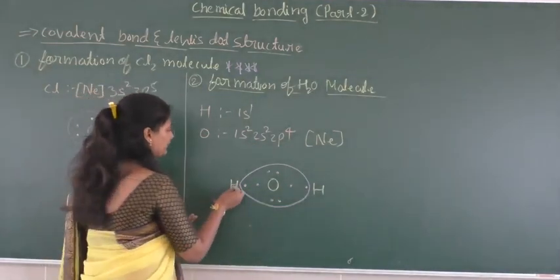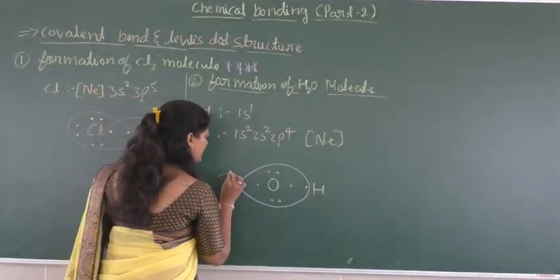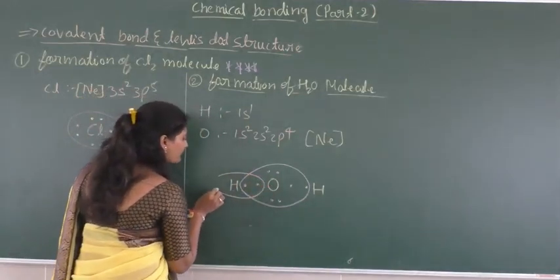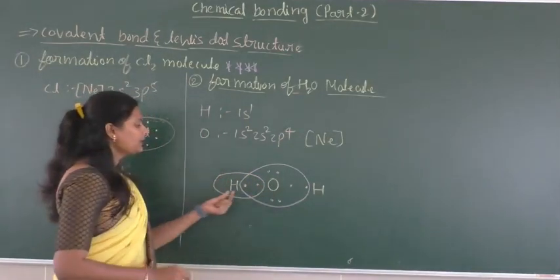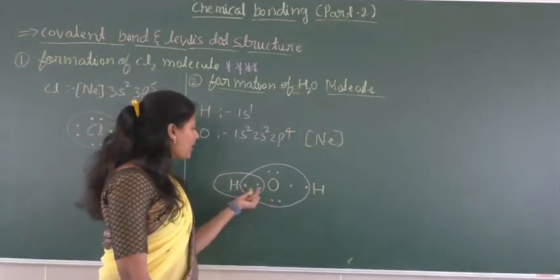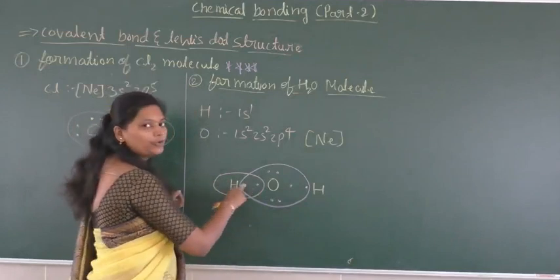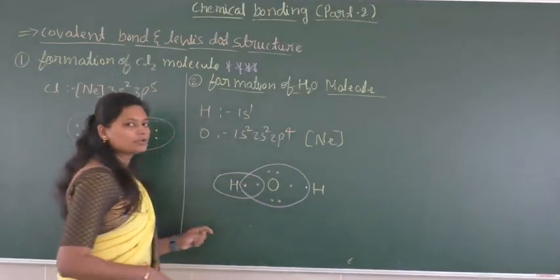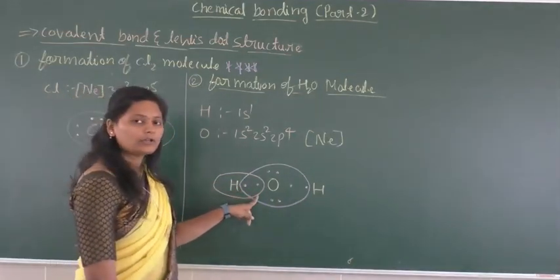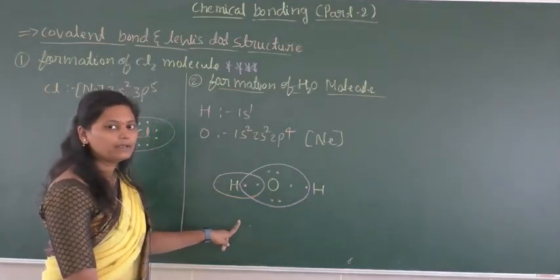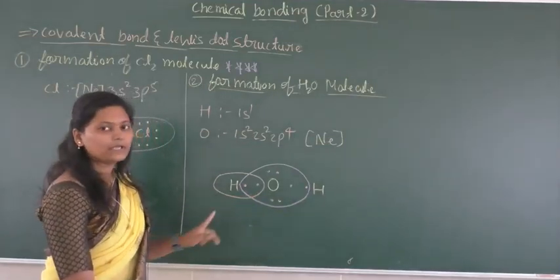Okay, same way here, the hydrogen atoms are going to share 1 electron with the oxygen to form a duplet structure. Duplet configuration is also the nearest electronic configuration of a noble gas, that is nothing but helium.